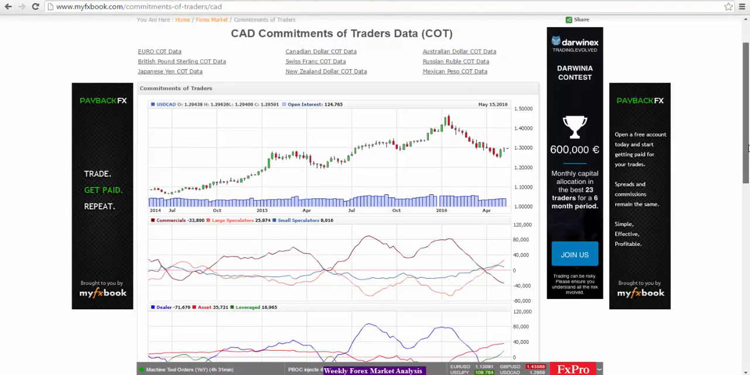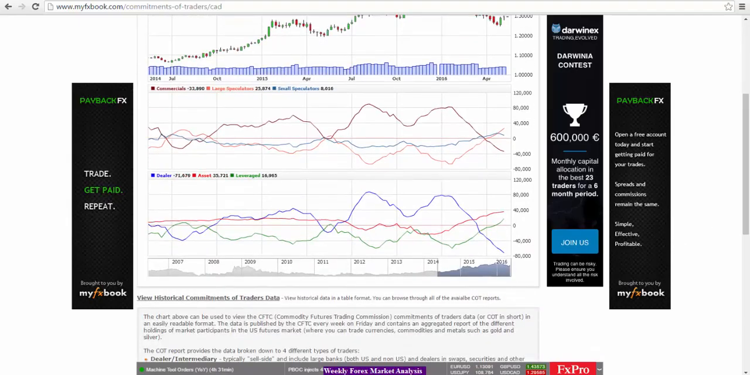Looking at the Canadian dollar here, we see that the dealer positions, this blue line, has gone really short, which would suggest a long otherwise. So leverage money positions have gone up and asset manager positions have gone up as well. So these are the long positions that have gone up, and accordingly the dealer short positions have increased. This still points to a bullishness for the Canadian dollar, which means for dollar CAD, we're looking for it to come down.